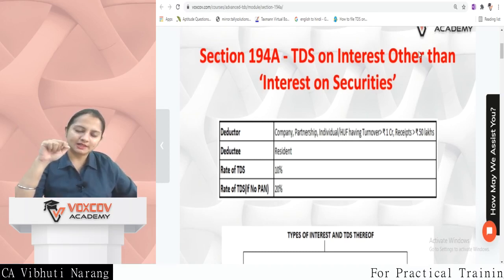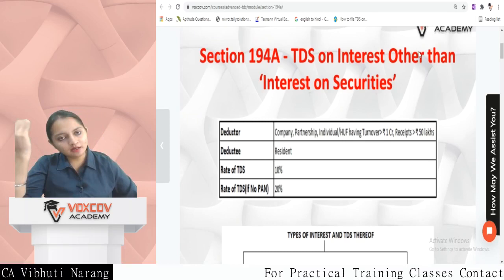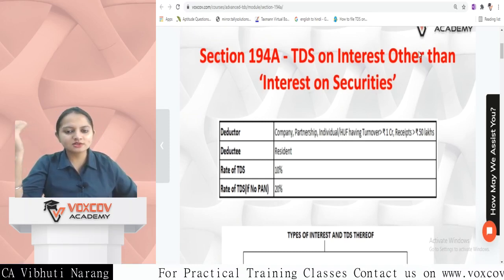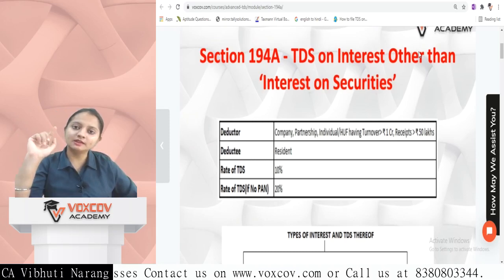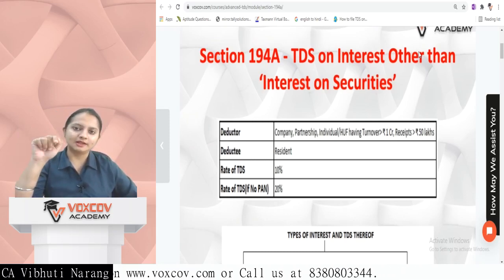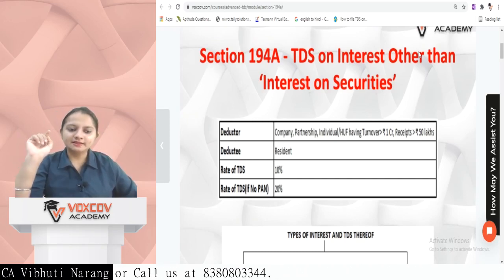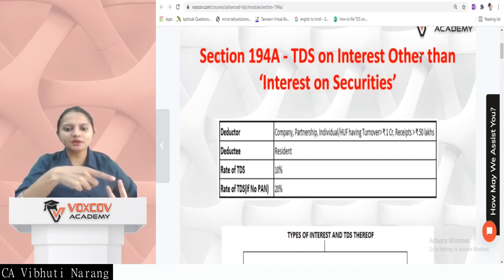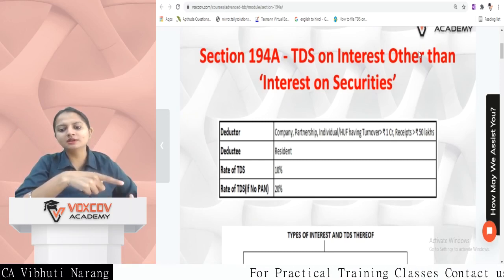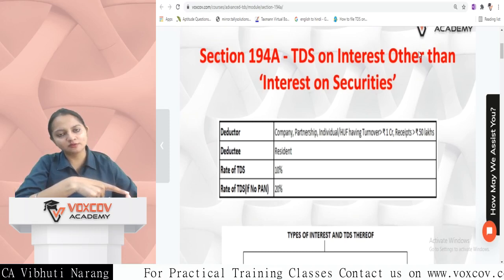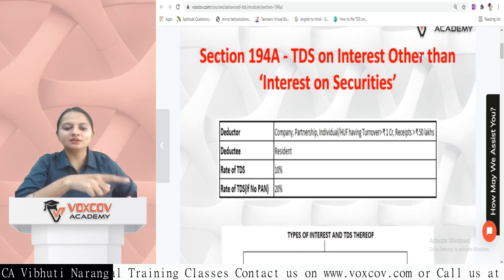We did section 193, which covers TDS on interest on securities. This section covers TDS on interest other than interest on securities, meaning other than those securities covered under section 193. In this case, the deductor is either a company, a partnership firm, or an individual or HUF having turnover of 1 crore in the last previous year, or gross receipts of more than 50 lakh in case of professionals.